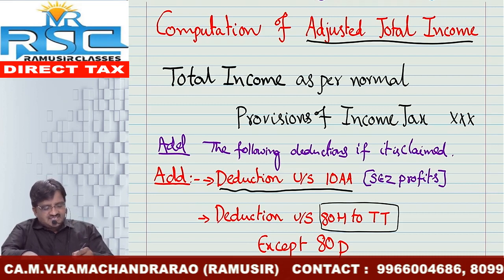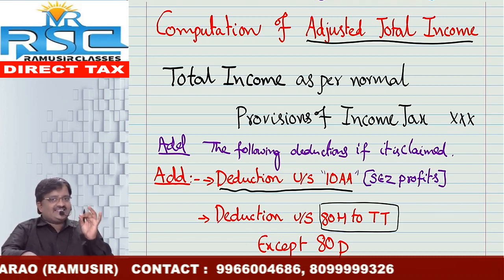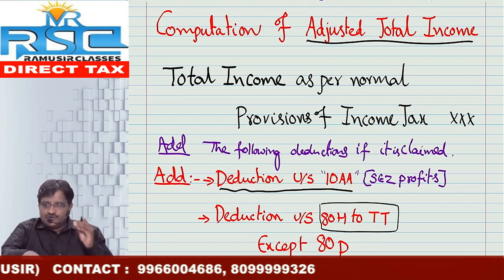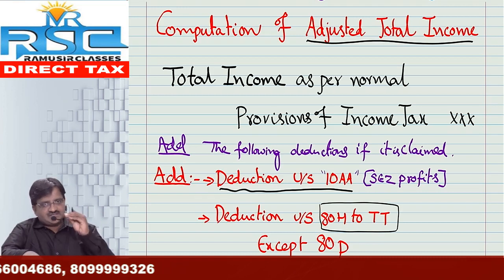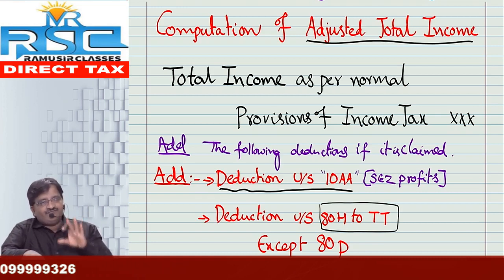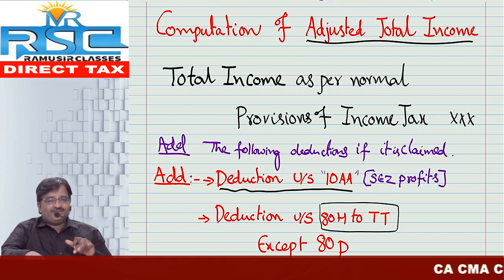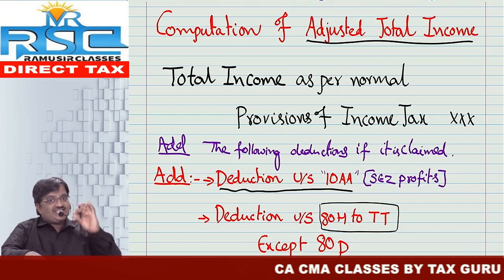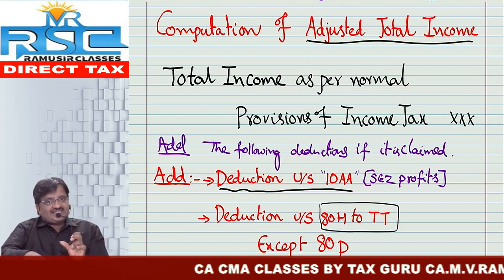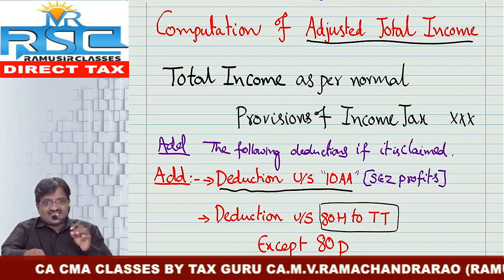So first one is deduction under section 10AA. Friends, 10AA deduction is applicable only for those units which are located in SEZ area, special economic zone. If they do exports and bring the foreign remittances to India, to the extent of foreign exchange profit or export profit, they are eligible for deduction under section 10AA.